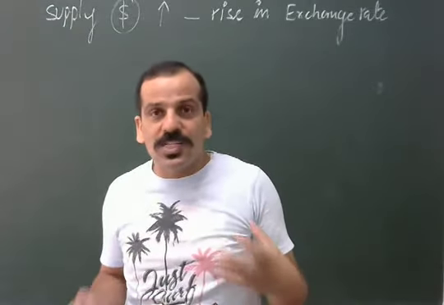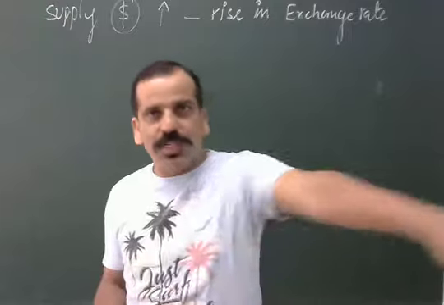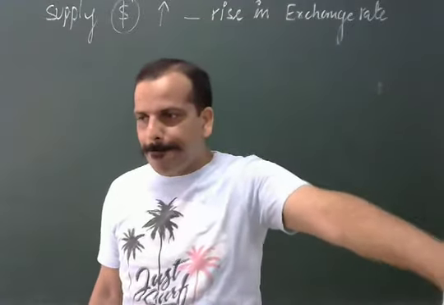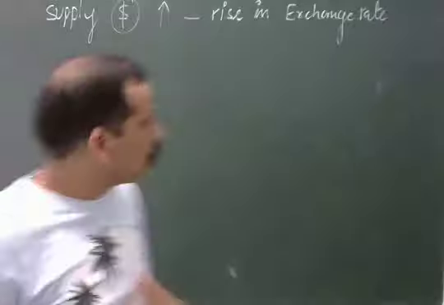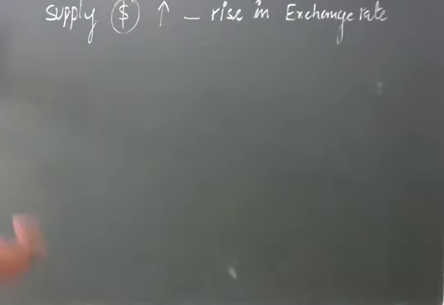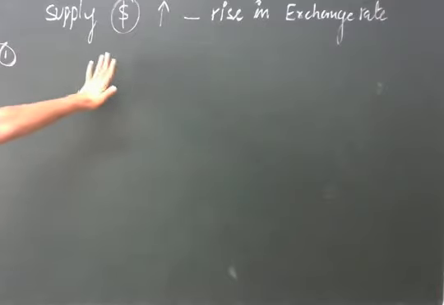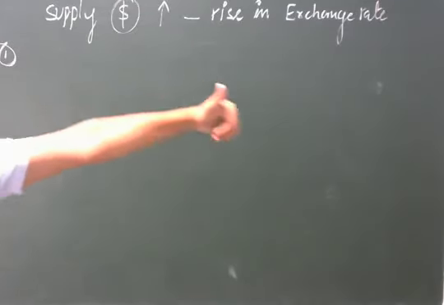I think the question is clear now. Is the question clear? Okay. So now let us discuss. It is very important to understand the question.